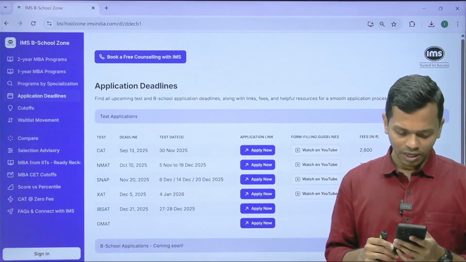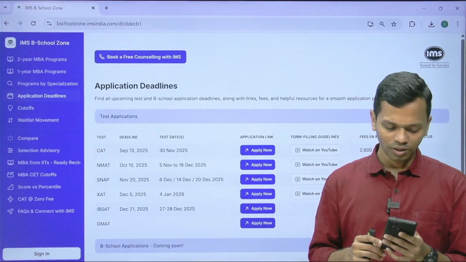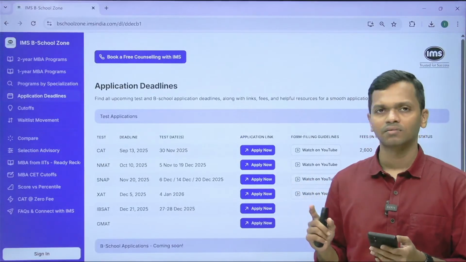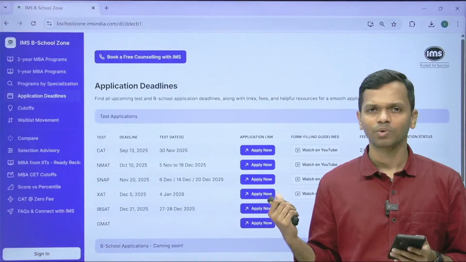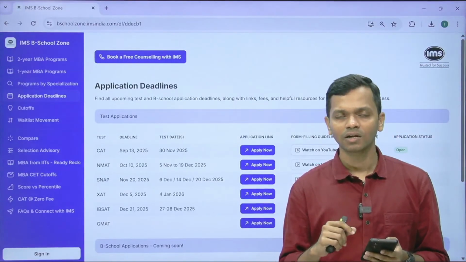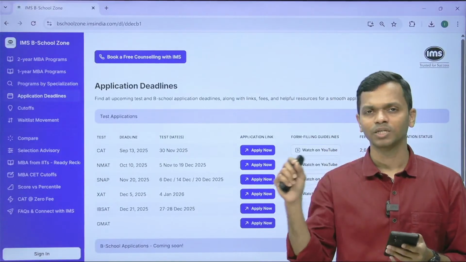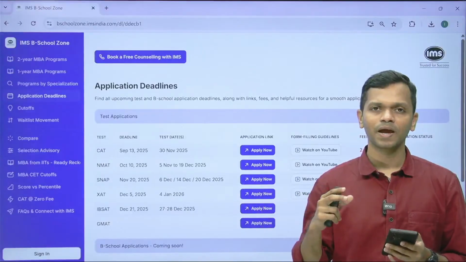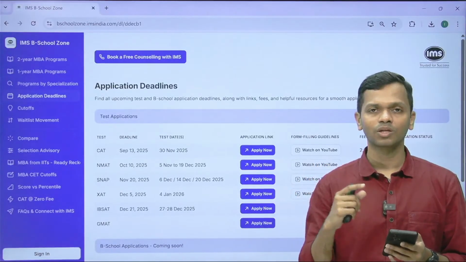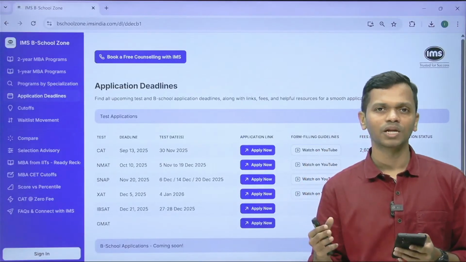Okay, Abhijit, NMIMS step 2 is not logging in through GMAC ID and forgot password is also not working. What should I do? Abhijit, I made the video about 2 days back, so it is working fine. Step 2 is working now. They had a glitch because they had "enter your NMAT by GMAC ID or email ID," and there was some problem there. So now they have even removed that NMAT by GMAC ID option. It's just the email ID that you can enter.